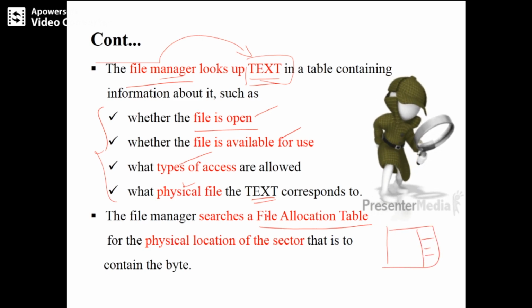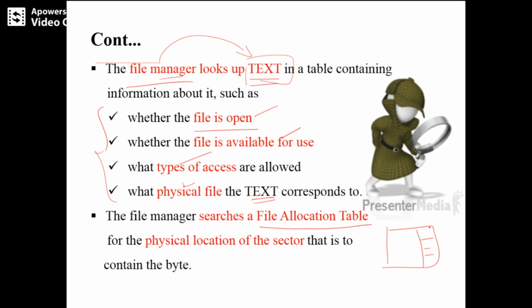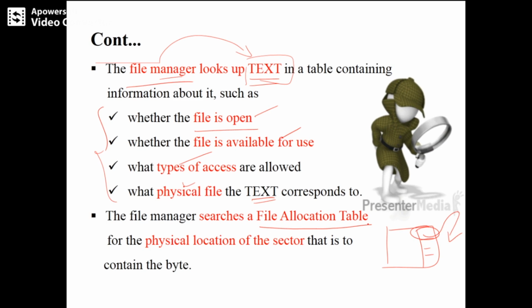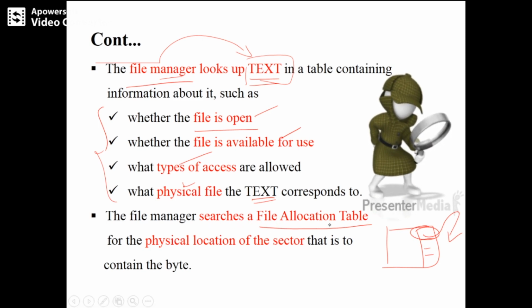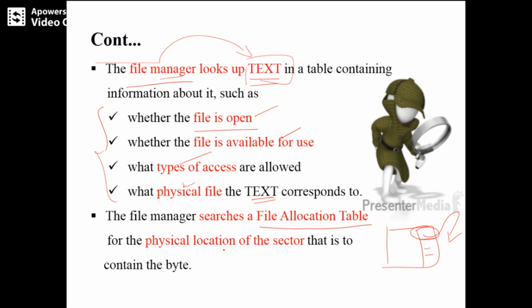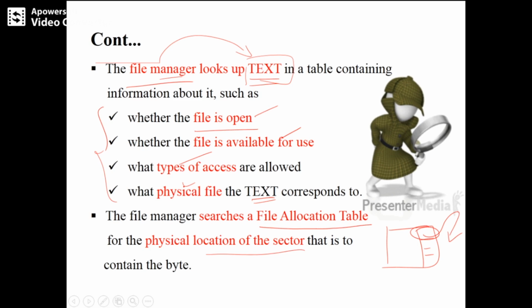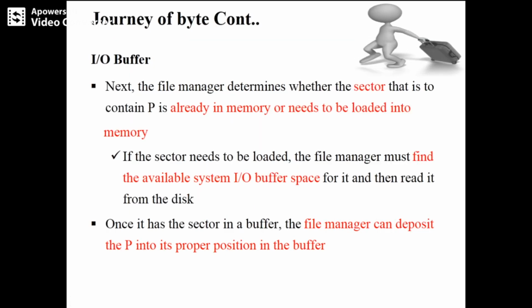So it will look at the file allocation table, get the address, and to that address it wants to write 1 byte. Okay. Next, we have one more concept in our journey, that is the IO buffer.